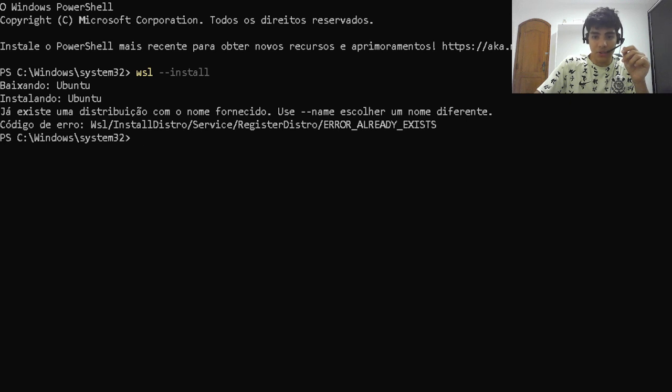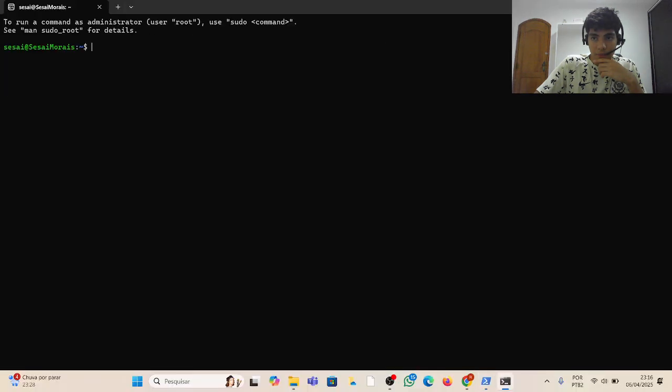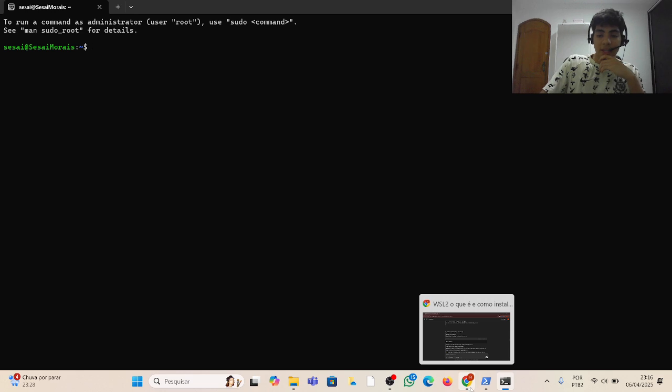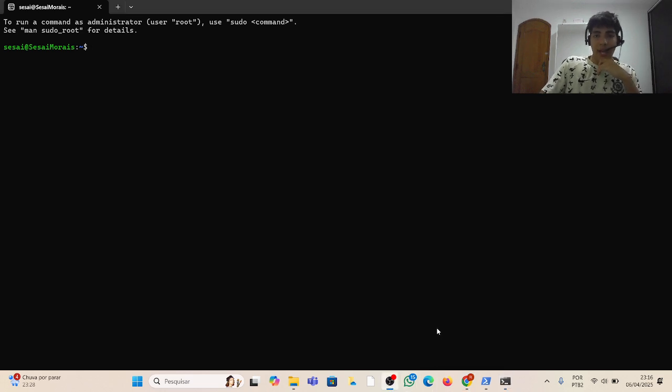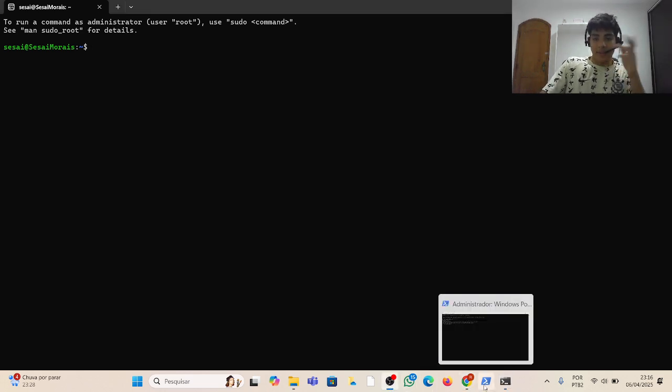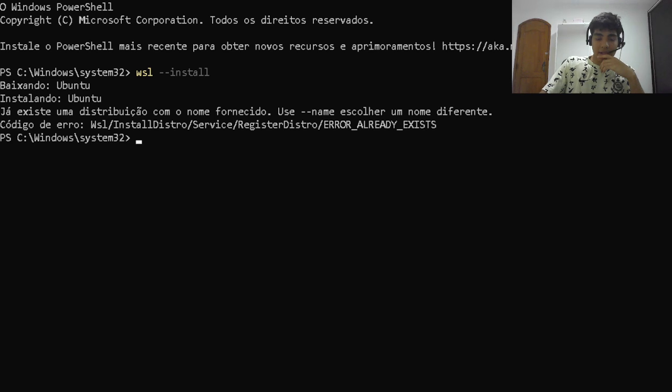You search for Ubuntu in your computer and just open that, and that's it. This is Ubuntu, and you can run code with Linux from here. Okay, guys, that's it, I think.